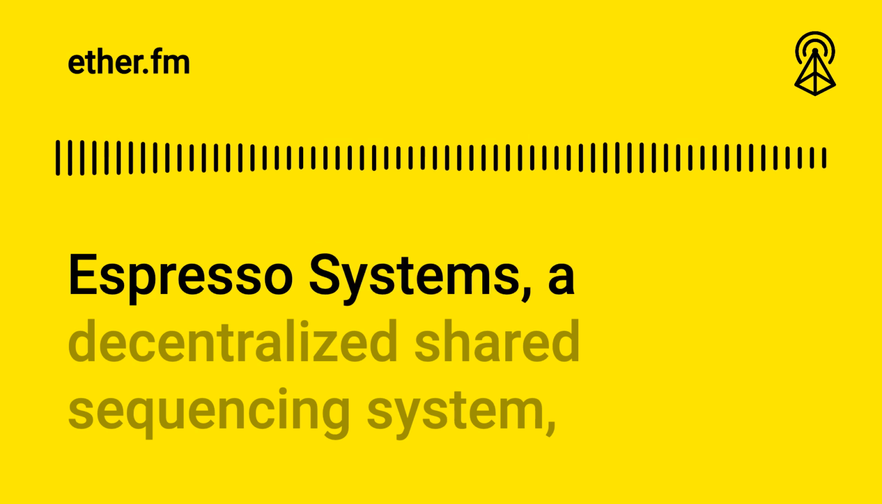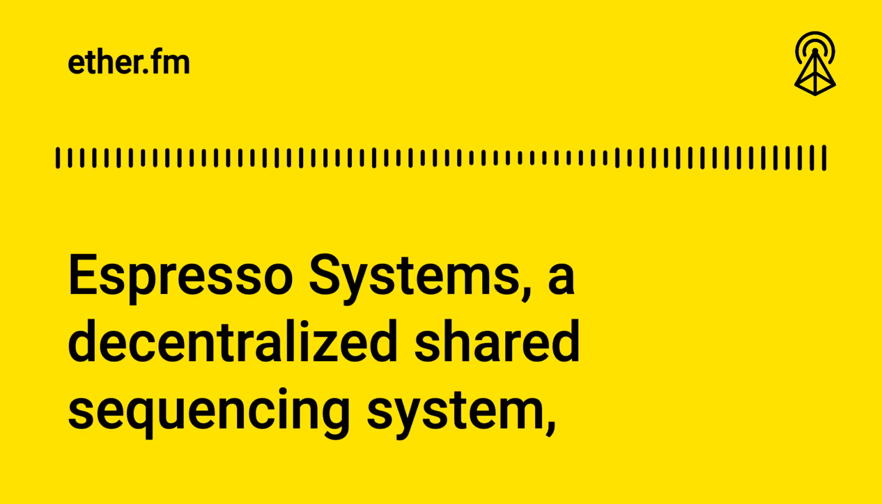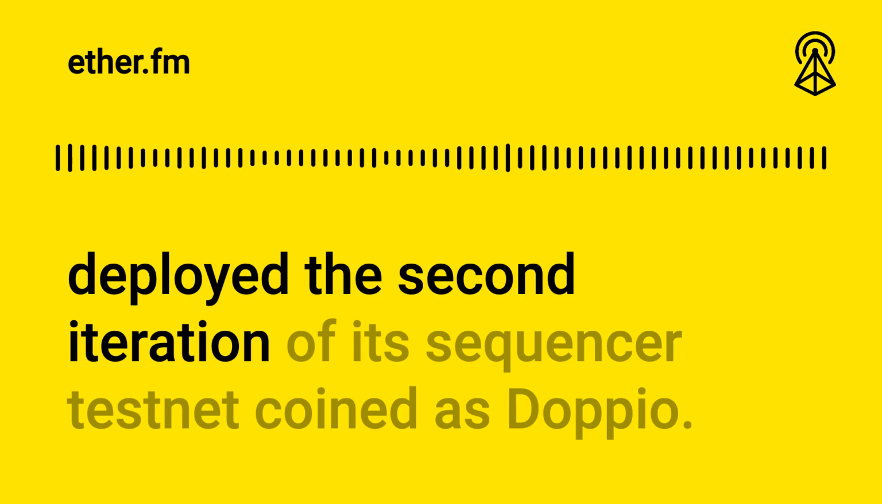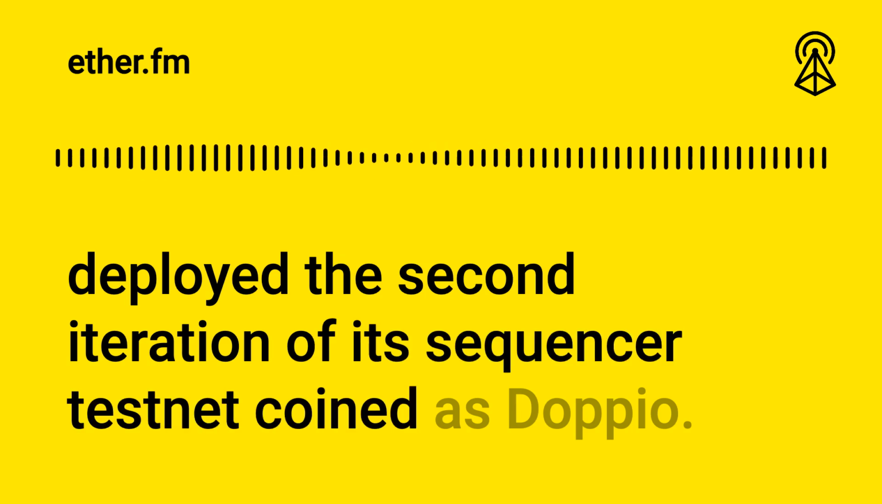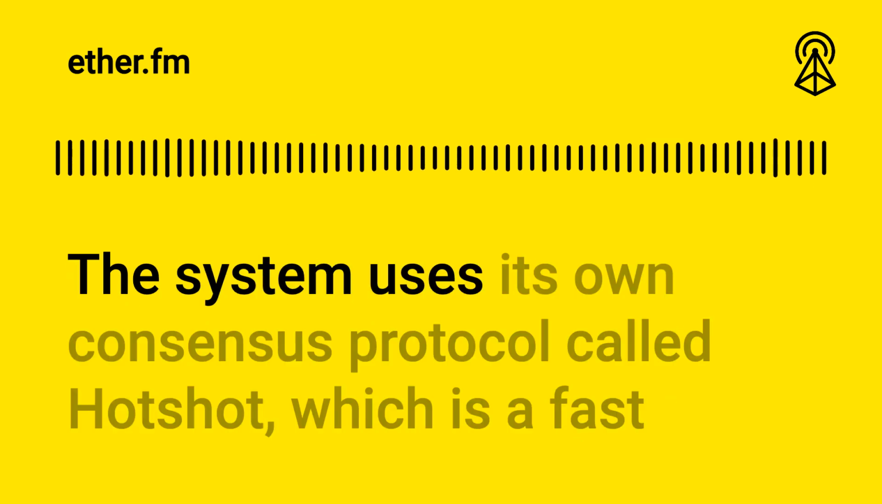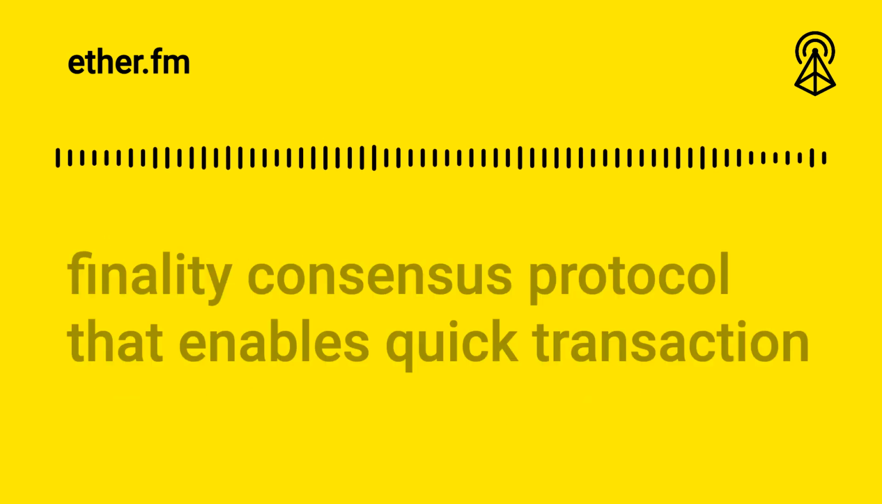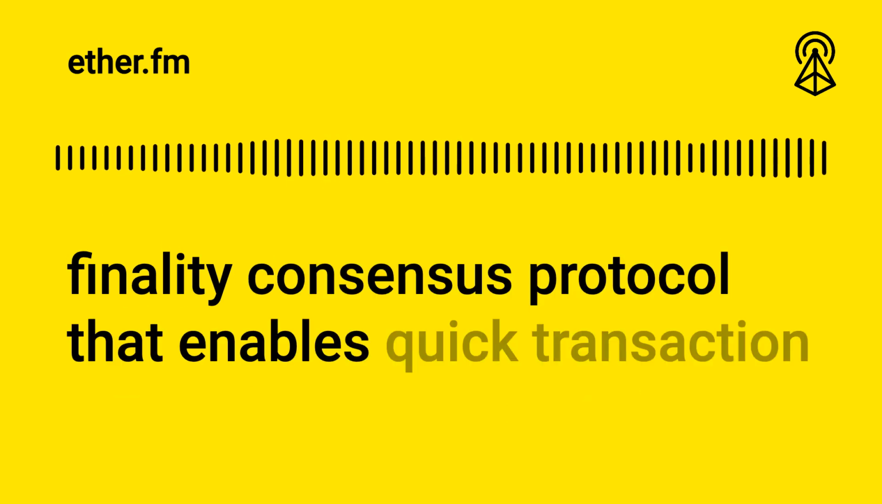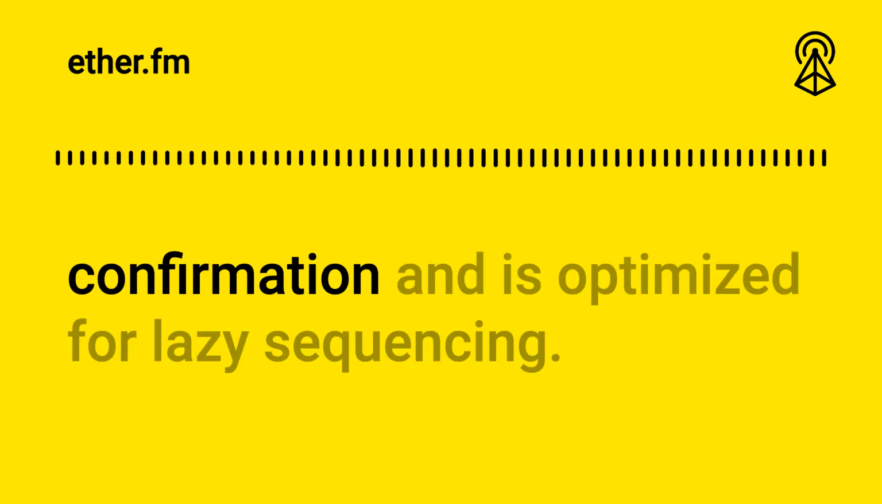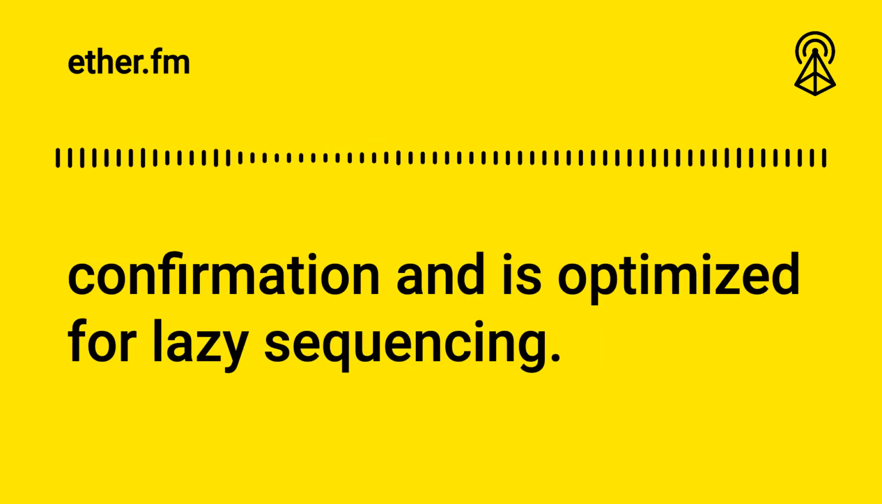Espresso Systems, a decentralized shared sequencing system, deployed the second iteration of its sequencer testnet, coined as Doppio. The system uses its own consensus protocol called Hotshot, which is a fast finality consensus protocol that enables quick transaction confirmation and is optimized for lazy sequencing.